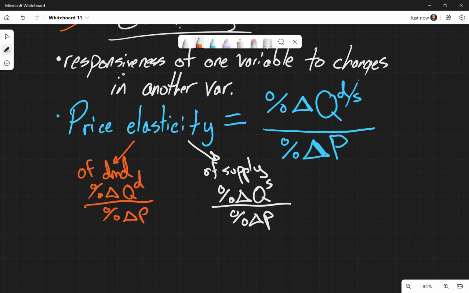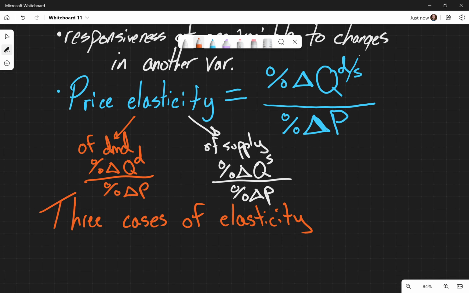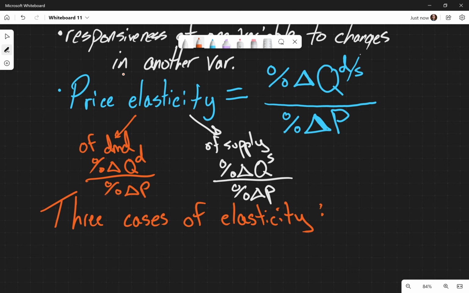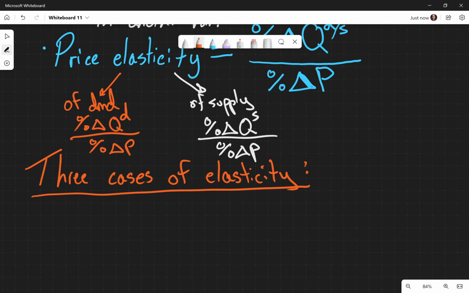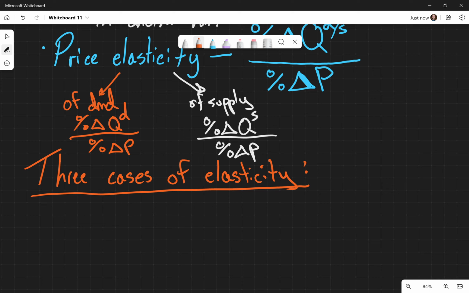We're going to be talking about how there are 3 different cases of elasticity. And I actually misspoke. This is going to apply equally to demand and supply. And so the first case that we have is what's called an elastic demand or supply.